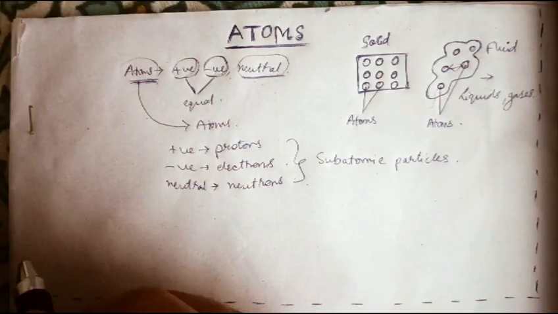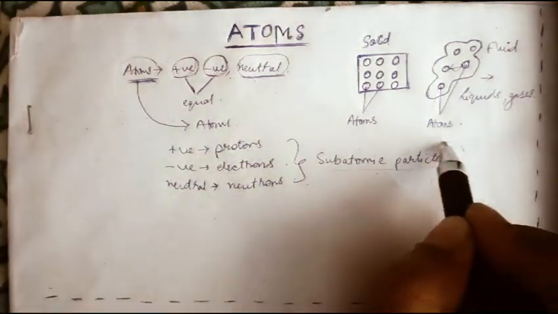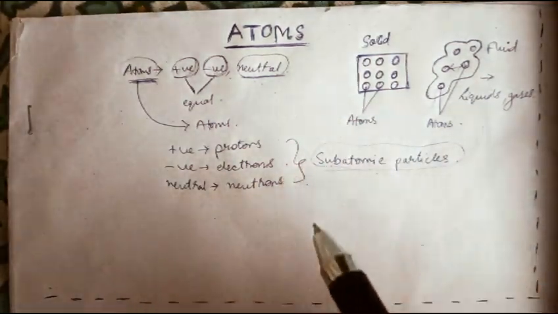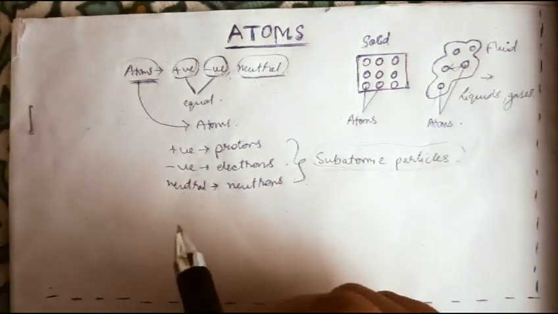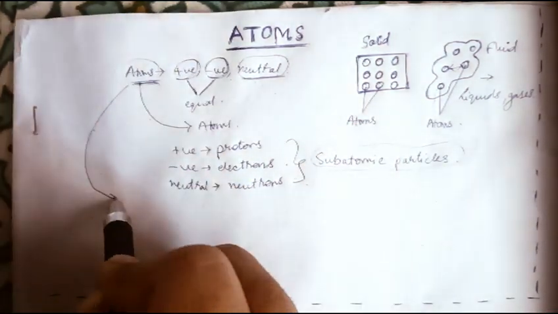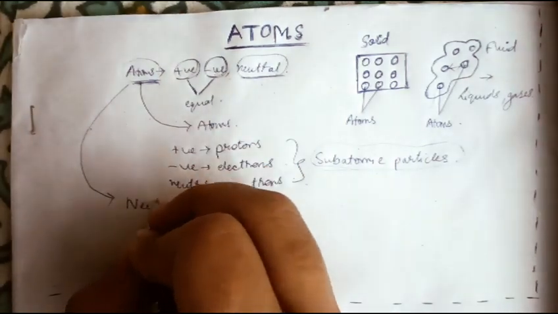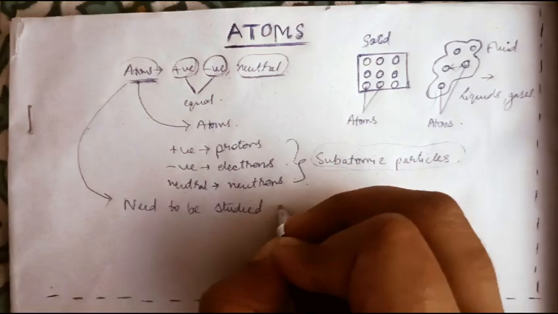Okay, now we know that these are the subatomic particles, but how are they present inside an atom? That is, what is their arrangement inside an atom? Okay, that needs to be studied. Atoms need to be studied in detail.